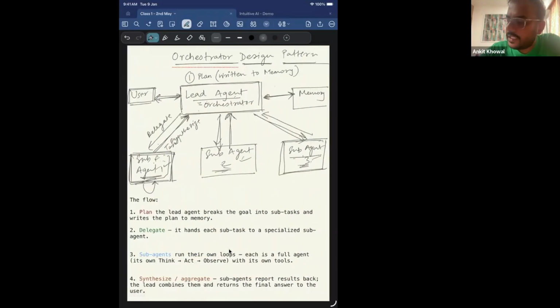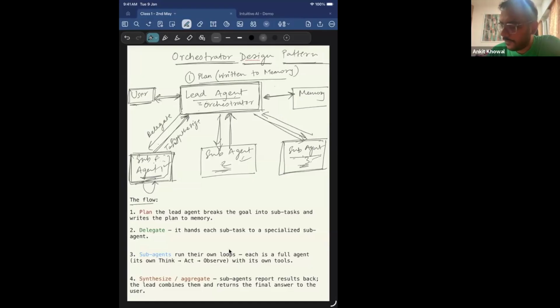Now let's look at one design pattern which is used across. If you are implementing a multi-agent system, we basically need to implement the orchestrator design pattern, right? So what is the orchestrator design pattern? Basically, at the center there will be a lead agent, which will be the orchestrator. When a user query comes in, the work of the orchestrator is to plan or break down the task into sub-tasks and then delegate them to sub agents, right? So the flow happens like this.